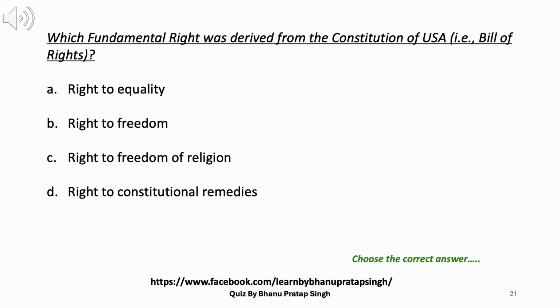21. Which fundamental right was derived from the Constitution of USA, i.e., Bill of Rights? A. Right to equality. B. Right to freedom. C. Right to freedom of religion. D. Right to constitutional remedies. Answer: B. Right to freedom.